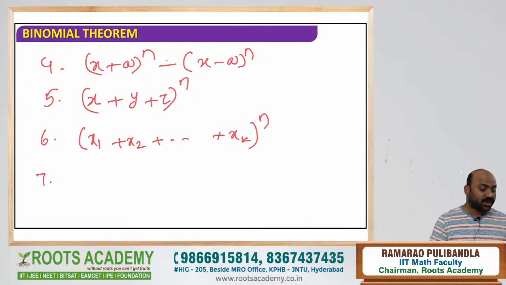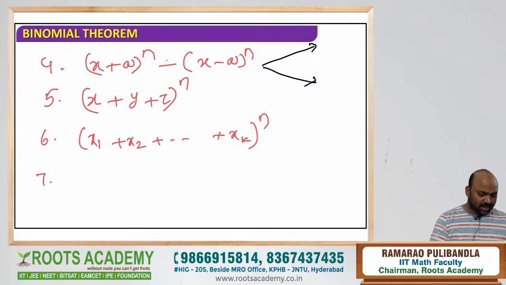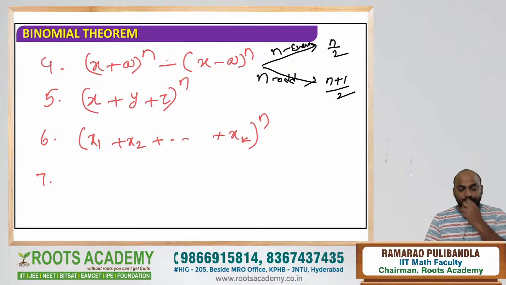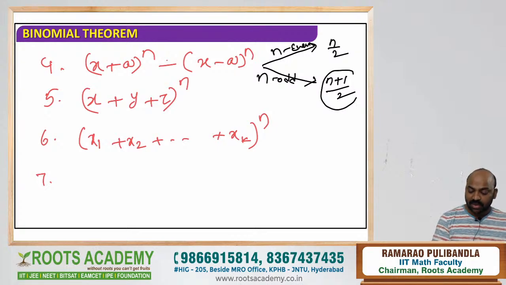This is very, very important. When two binomial expansions are subtracted, the number of terms will be again the same story, dear students. I will explain that with one example. If you remember this, dear students, minus is there between. When you have minus and n is even, you will get n by 2 terms, because a few terms will get cancelled. And when n is odd, it will again become (n plus 1) by 2. So what you observe? For odd n, whether it is the plus case or the minus case, the value remains (n plus 1) by 2.